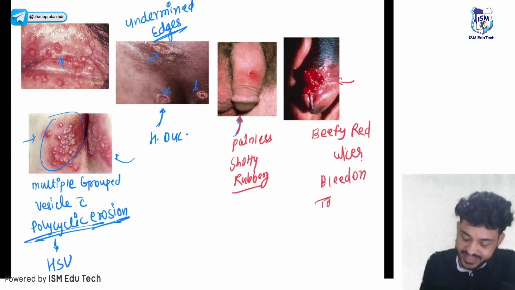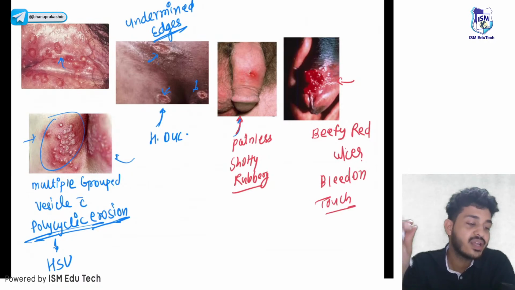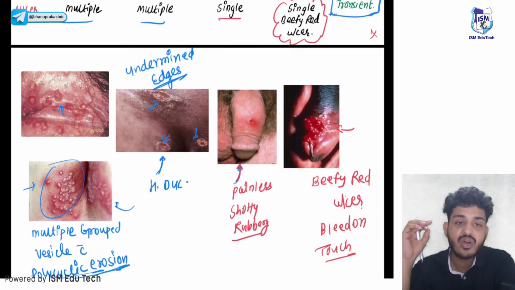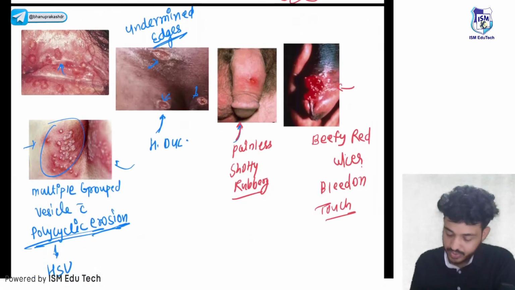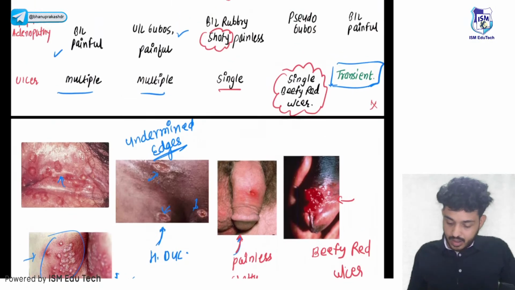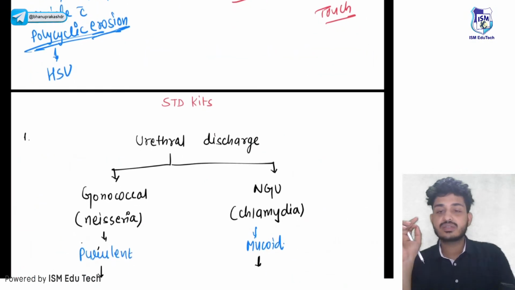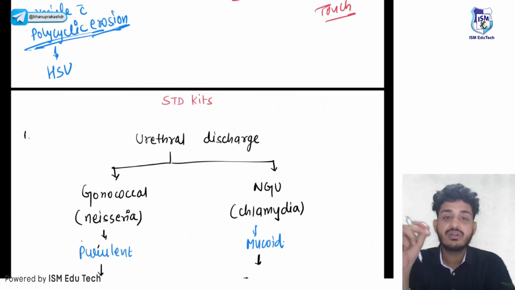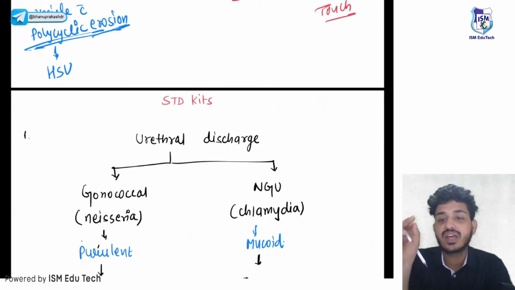So easy to identify all the ulcers. In OPD, whenever you see a patient, you will easily identify which kind of ulcer the patient is having. And according to the ulcers we will study the treatment part, so that will be easy for you to understand. All right, let's move. For treatment purposes, we are having STD clinics as well now, and we are having STD kits. On the basis of those kits we are giving the treatment.